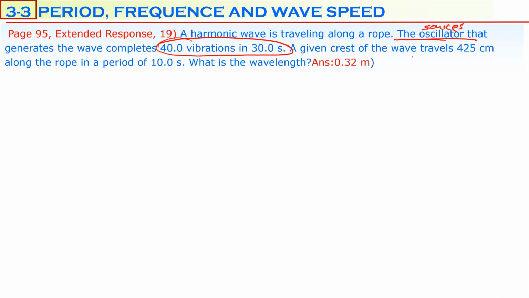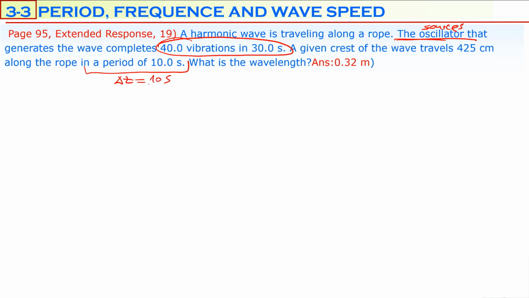And a given crest of the wave travels 425 centimeters along the rope in a period of 10 seconds. Be careful about this. This is normally not defining the period of the wave. It's defining a time interval. In a period of time, in English, represents delta t, which is 10 seconds, not the period of the wave.